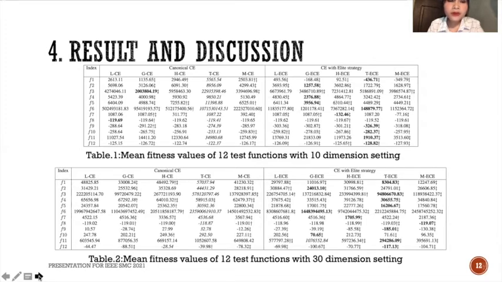The mean fitness value of the last generation is shown as a table, as you can see on the slide, and we will apply the Wilcoxon signed-rank test and Friedman test on the fitness value of the 1000 iterations, or the last iteration. The double dark and dark hole here are used when the new algorithms have a significantly better performance than or equal to the canonical one. And looking at the results, we can see that the bold one indicates the best results and the italic one indicates the worst one.